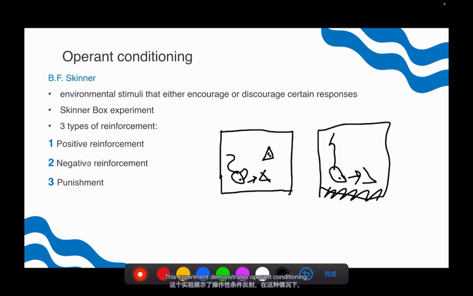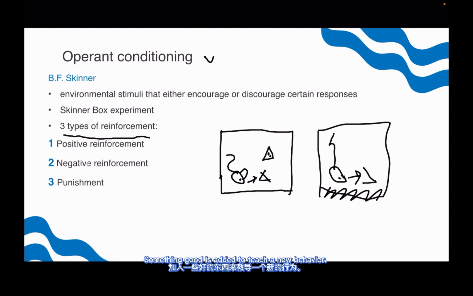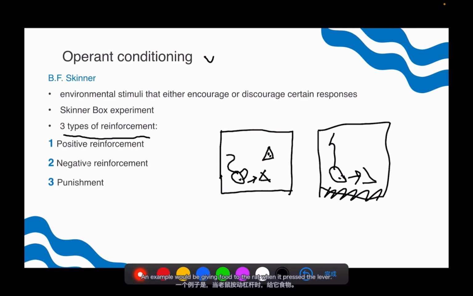This experiment demonstrates operant conditioning, in which an animal or human learns some behavior like pressing a lever that is associated with consequences like giving food or stopping an electric current. There are mainly three types of reinforcement. First one is positive reinforcement. Something good is added to teach a new behavior. An example would be giving food to the rat when it pressed the lever.